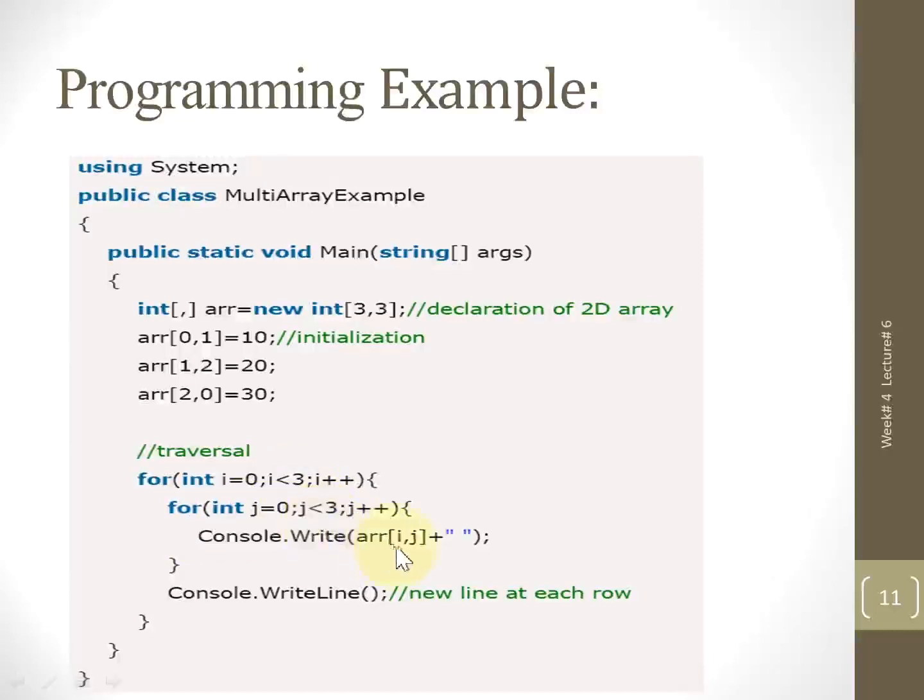And each element represents a row and column, that's why I have just written I comma j. So the first time the I value will be 0 and j value will be 0, so the first cell value will be printed, or you can say the first element.